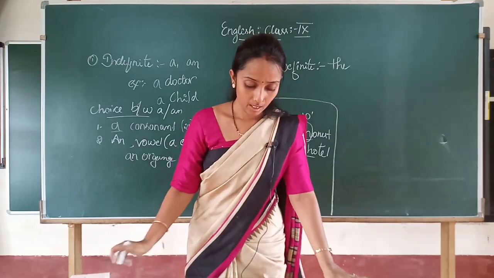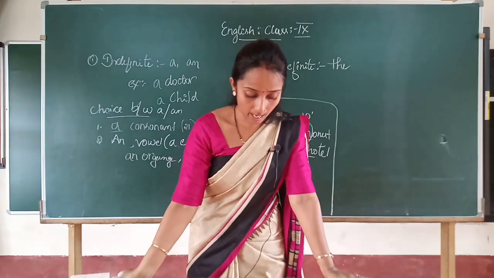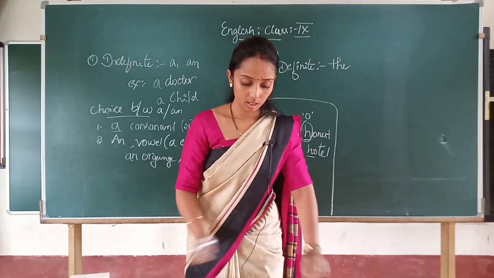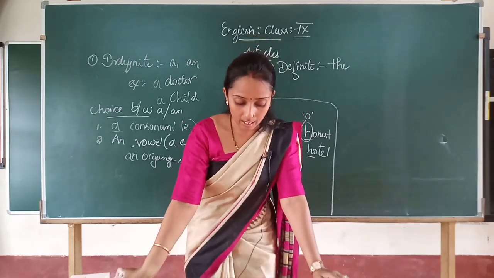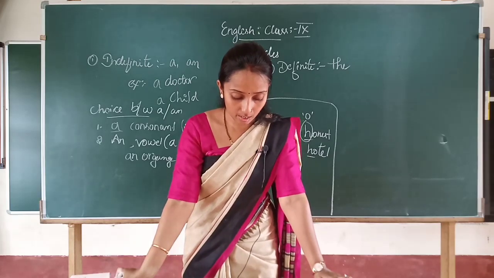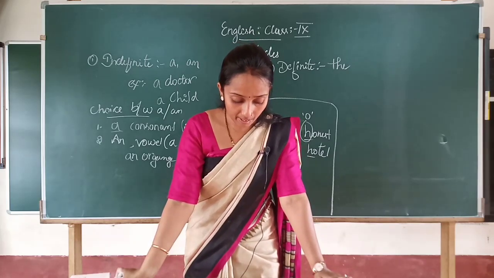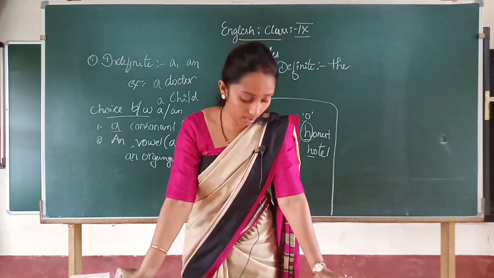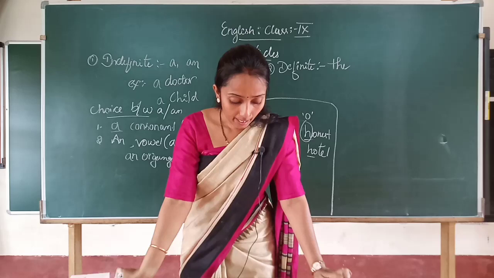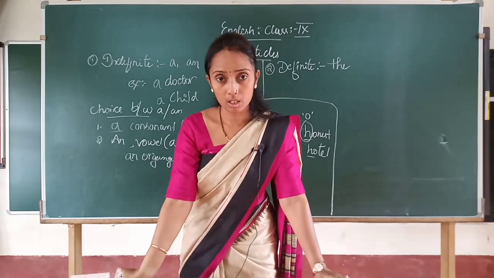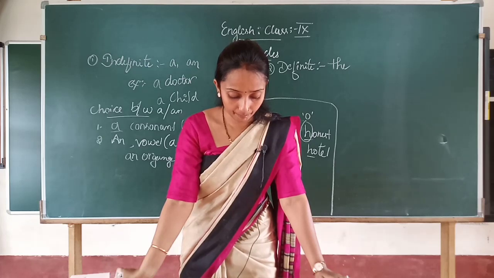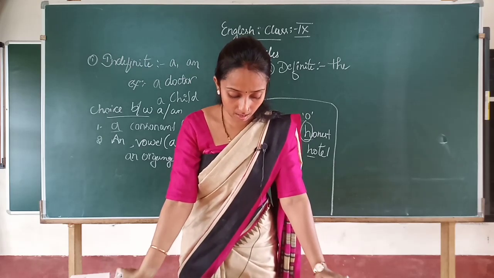Write down. The article the is used as a definite article because it points out a particular person or thing.